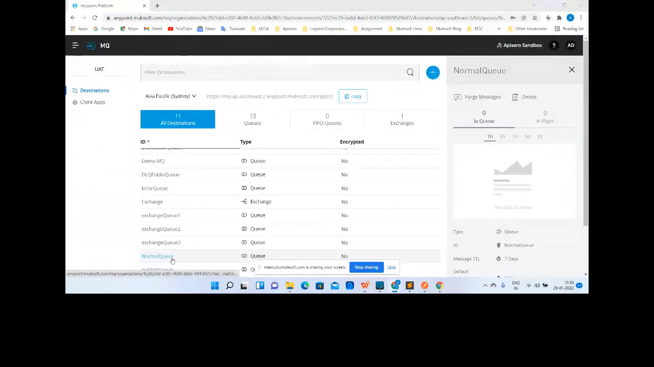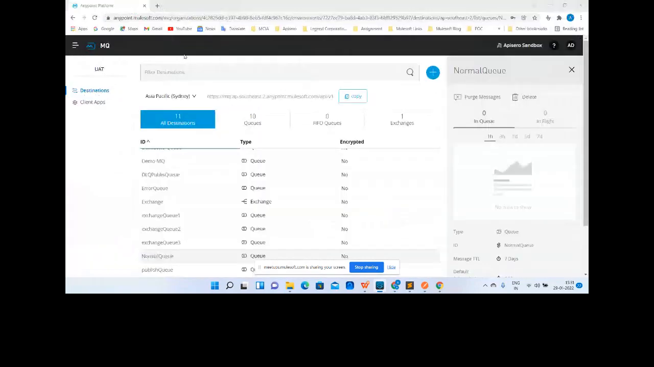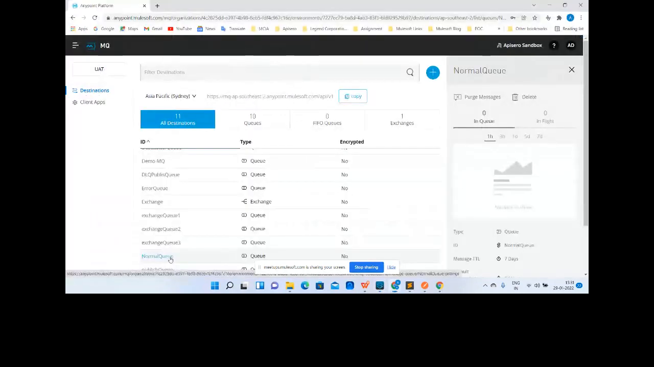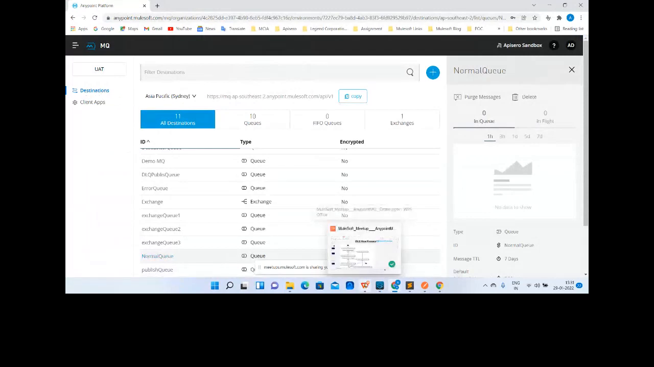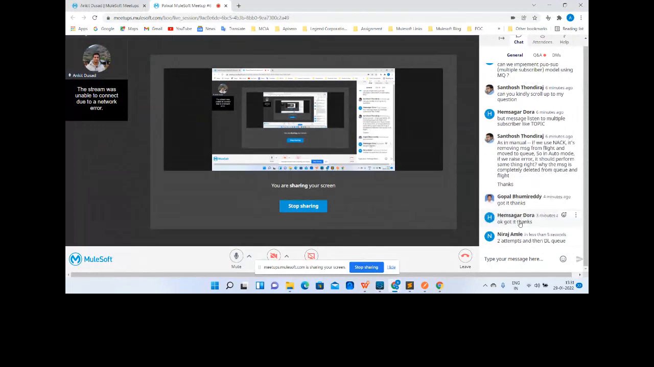So tell me, guys, what will happen in this scenario. Here I'm just subscribing to the message from the normal queue, and this is a dummy request that is going to fail. What will happen? How many messages will be in the normal queue and the DL queue? Before running that, I want the answer. Please provide your answer in the chat: how many messages will be there in MQ, in the parent queue and in the DL queue?